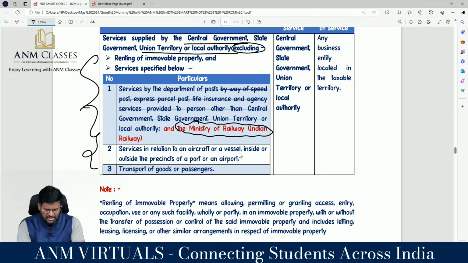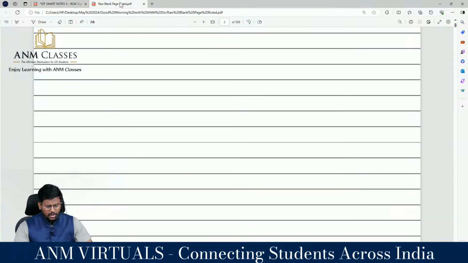For that specified services, we are classifying into three categories. Earlier, it was only Department of Post. Now, services provided by Department of Post and the services provided by Ministry of Indian Railway. There is no change in the second part: service in relation to aircraft or vessel, either inside or outside the precincts of the port or an airport, and transport of goods or passengers. For this item, my dear lovable students, RCM will not be applicable, FCM will be.